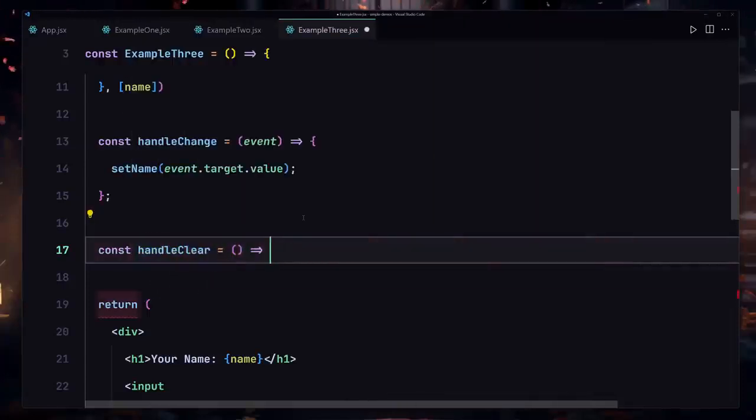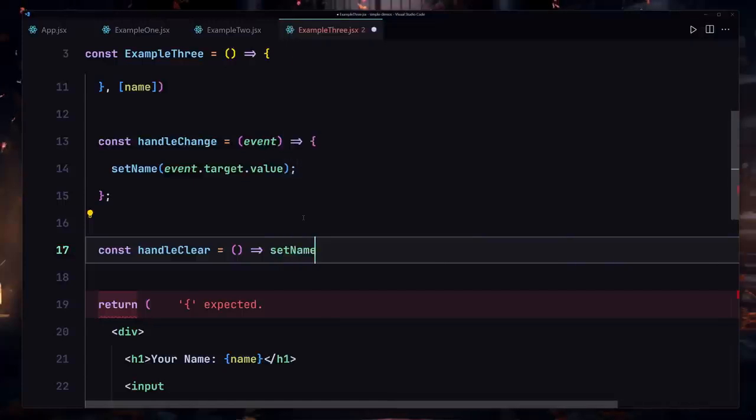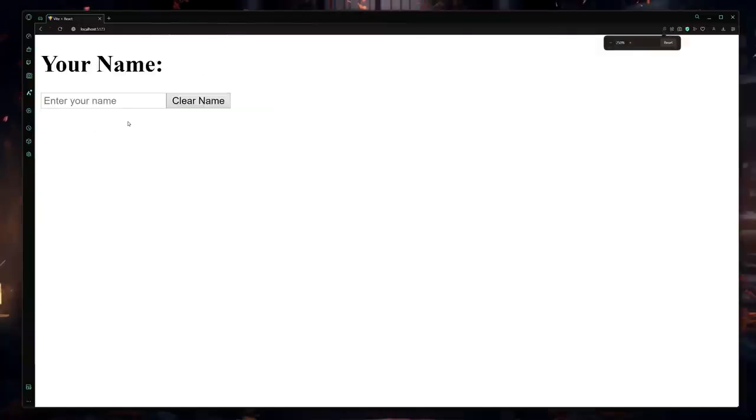And now finally let me also create this handleClear function, and inside this clear function, we're not going to be doing anything crazy, but I will just write setName, and the initial value will be an empty string. Okay, so here you can see we have our name and stuff.